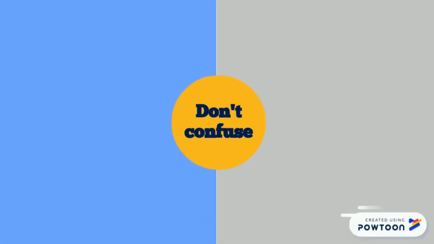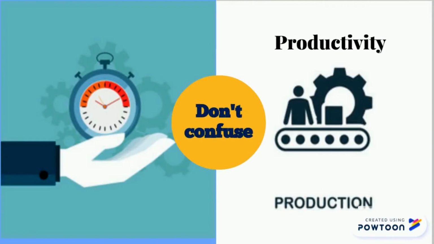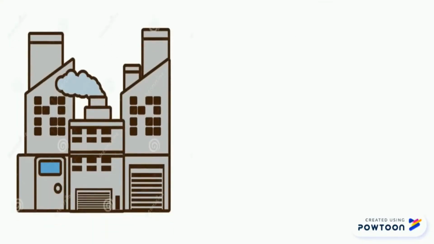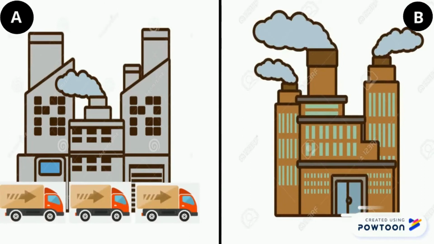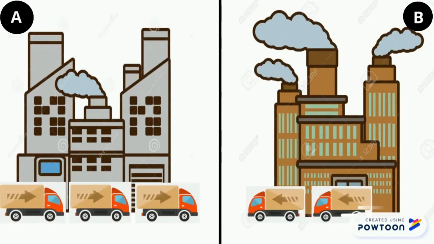Don't confuse productivity with efficiency. For example, if we have two companies in the same industry with the same output, Company A pays a transportation cost to get the resources needed, and Company B has the same amount of resources with less transportation cost. Company B is more efficient because it has avoided part of the transportation cost, and it is also more productive, because productivity is the ratio, not the total number of outputs.